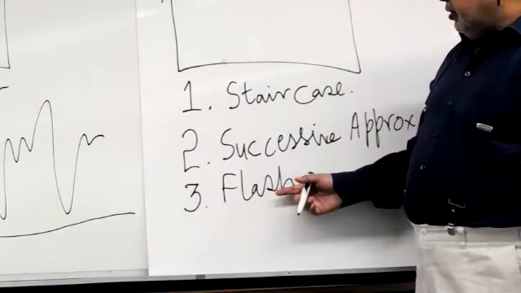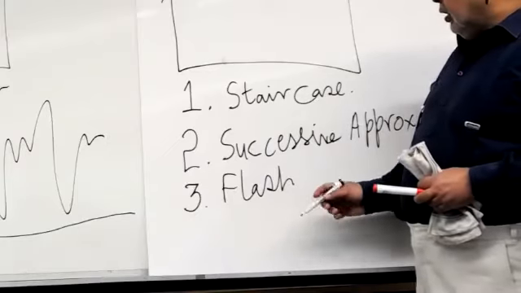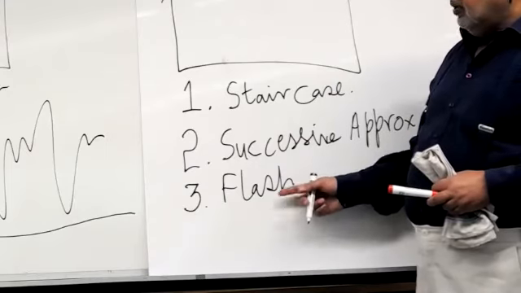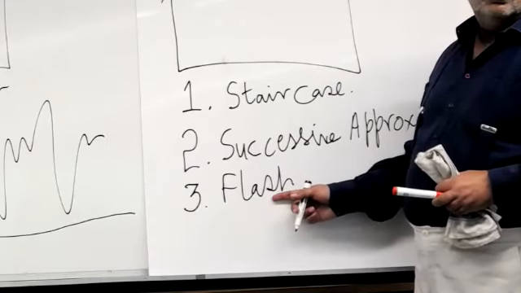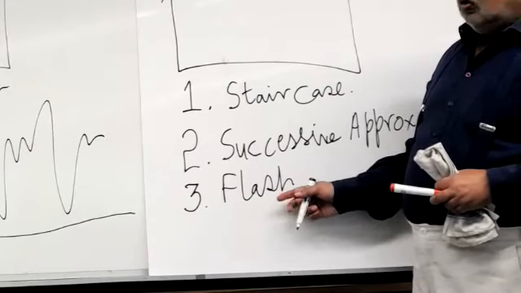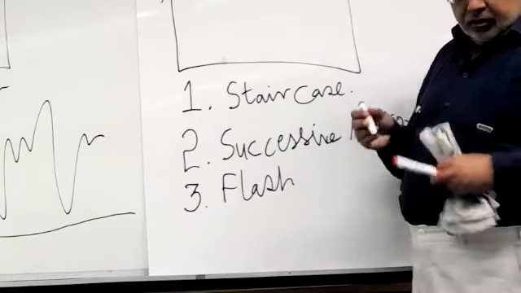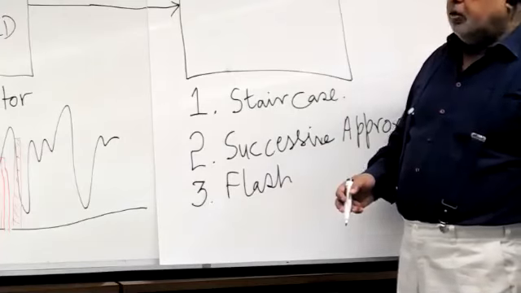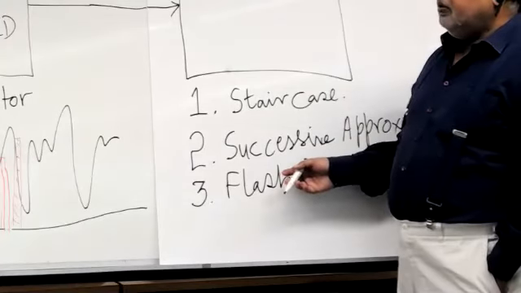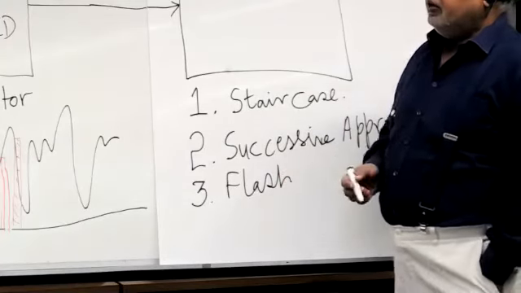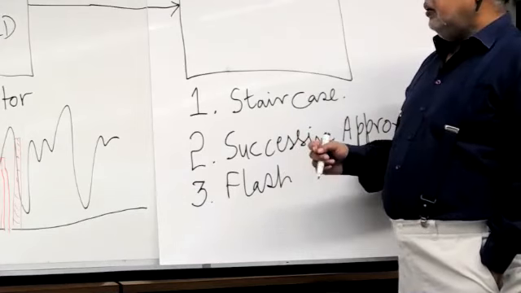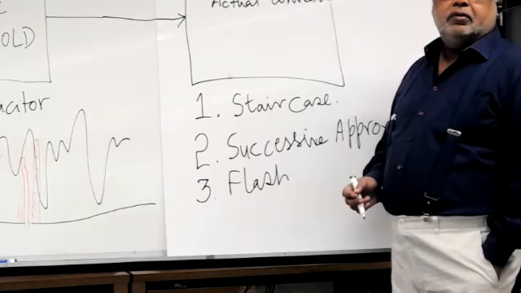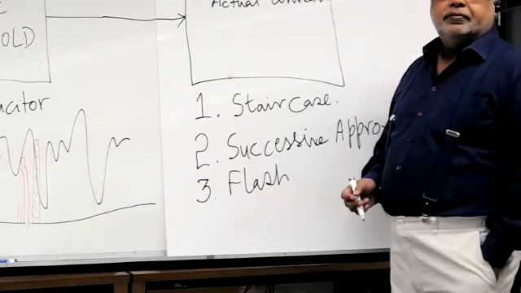Flash ADC is very fast and it doesn't require any sample and hold circuit. It is so fast. But the only problem with the flash ADC is that it is very expensive, and you cannot really make flash ADCs for very big size. If n is very large, flash ADC becomes too expensive. It's not possible to make this.